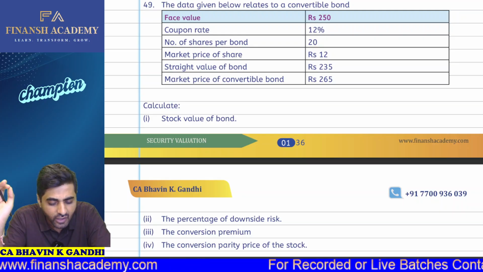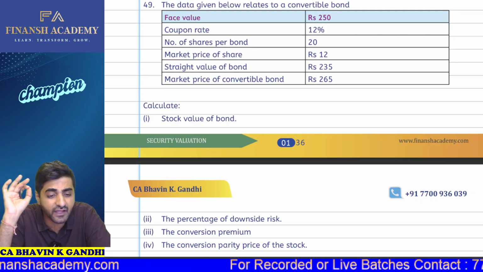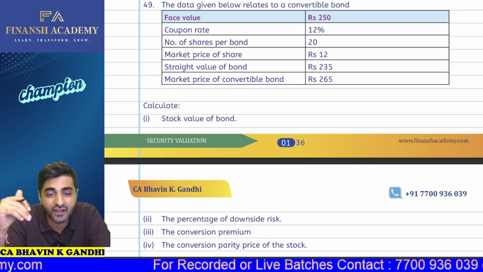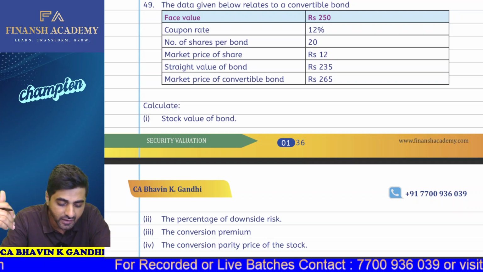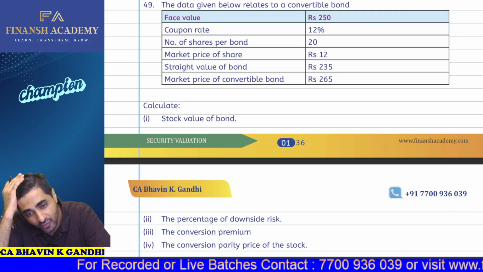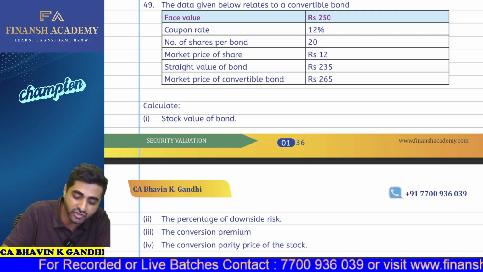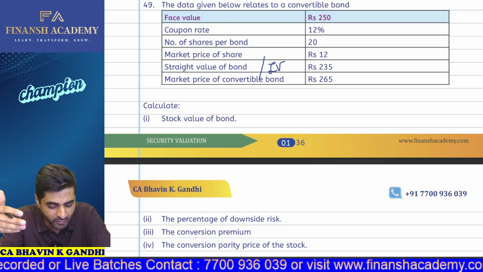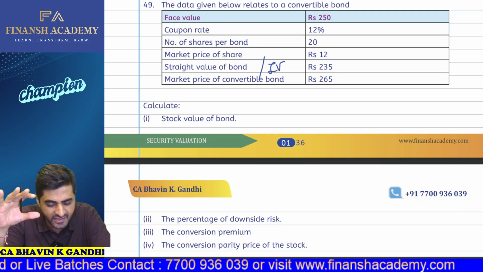The data given below relates to a convertible bond where we have the face value of the bond of rupees 250. We have the coupon rate of 12%. We have number of shares per bond which is 20. We have market price which is 12 rupees. And then we have the straight value of the bond. So straight value is nothing but the intrinsic value of the bond. And also the market price of the bond. Okay. So all these things.